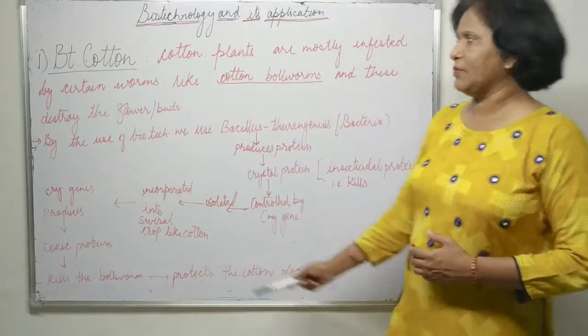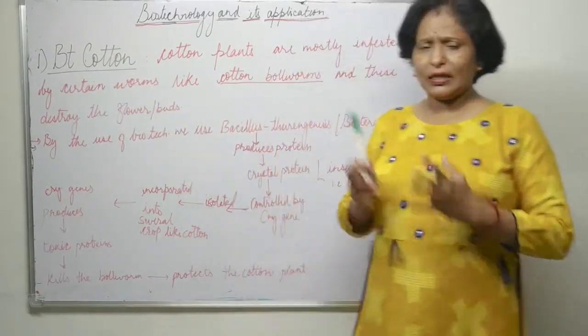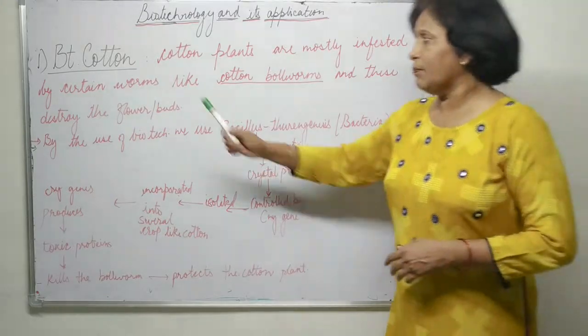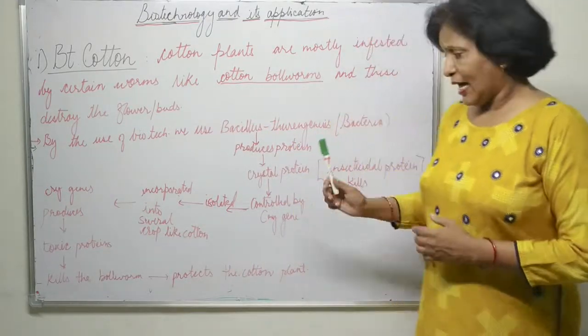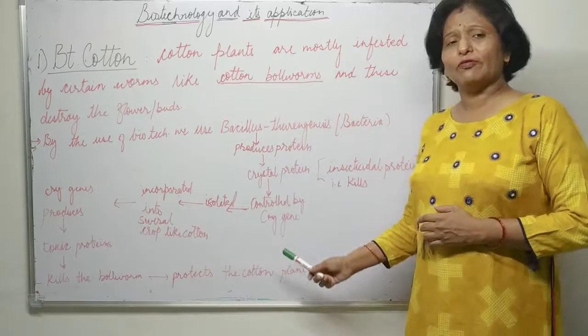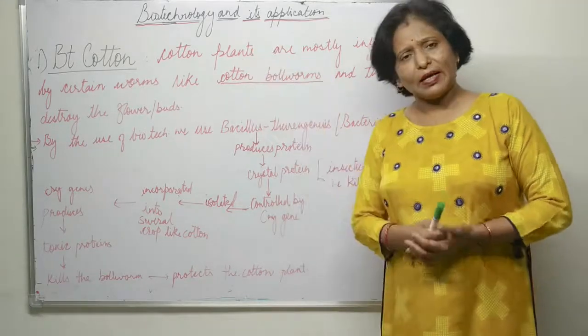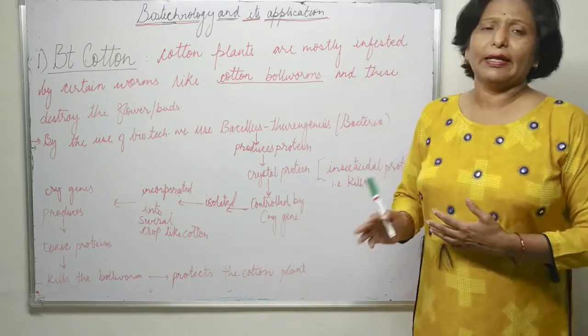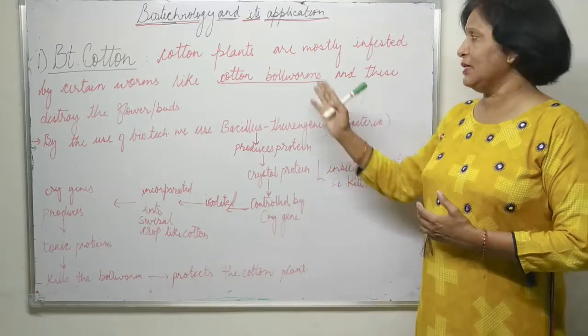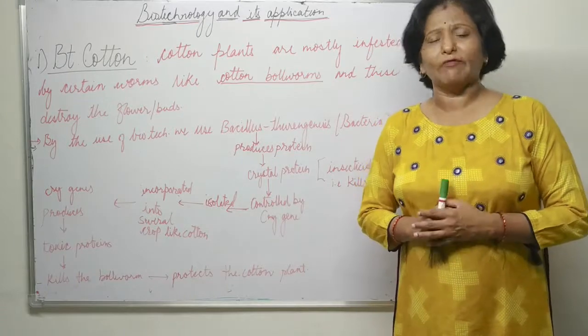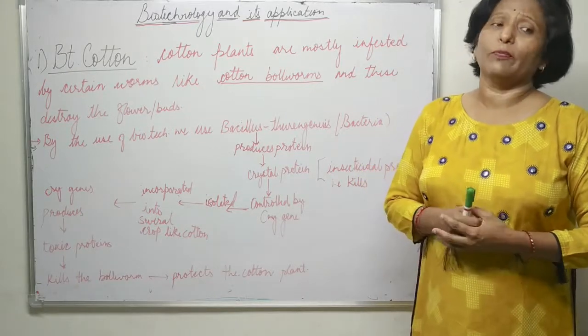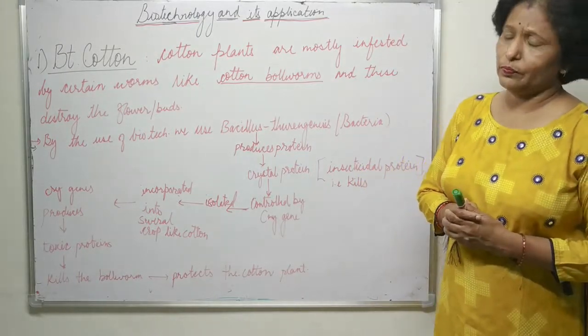That's why it is named Bt cotton. Those plants are known as Bt cotton plants. And this way, by manipulating genes using biotechnology methods, we eradicate the disease caused by cotton bollworm, and we also increase the productivity or yield.